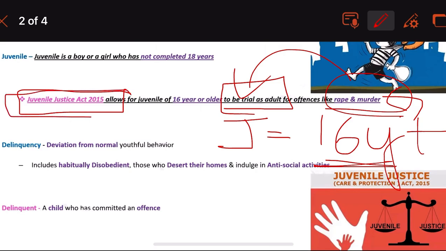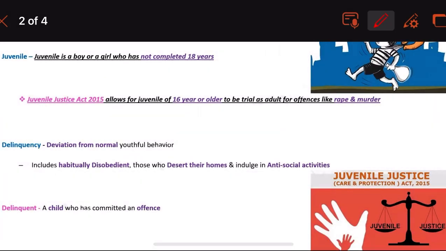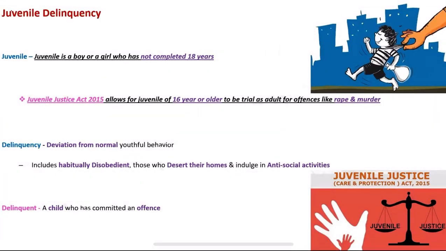This was the modification which was brought, and it was very right, and I hope everybody agrees with that, because it is very necessary. Just because he is aged 16 years or 17 years, we cannot neglect the rape or the murder he has done and the loss he has caused to the society and the family. So we have to completely agree and be happy with this change.